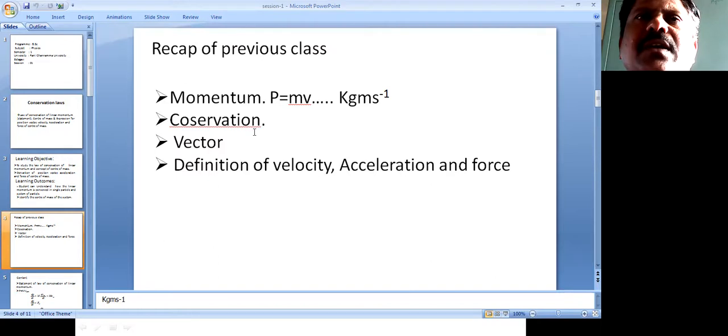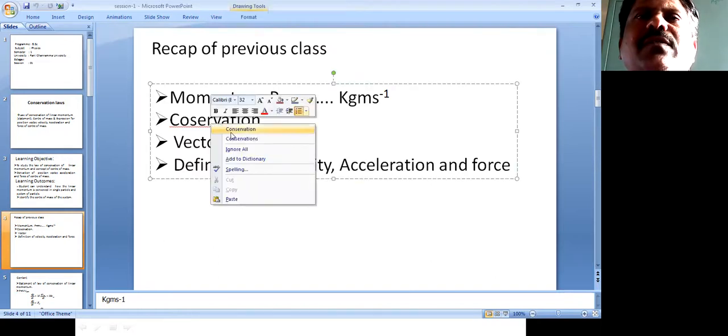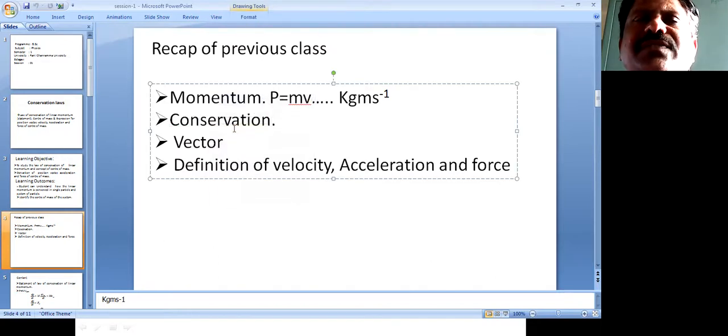Next, you are having another important one, the conservation. Here conservation means something remains constant, some physical quantity remains constant. So let's see which one remains constant in this concept. And already you have learned that a vector is nothing but a quantity which is having both magnitude and direction.